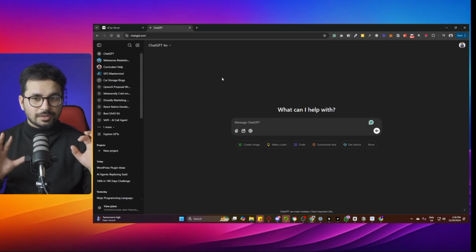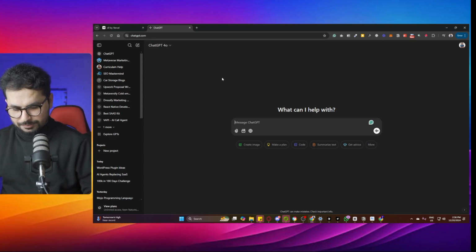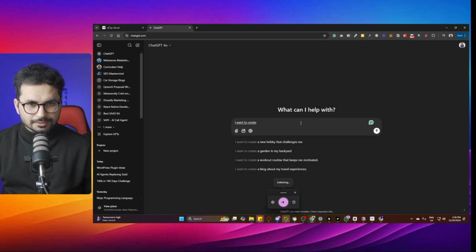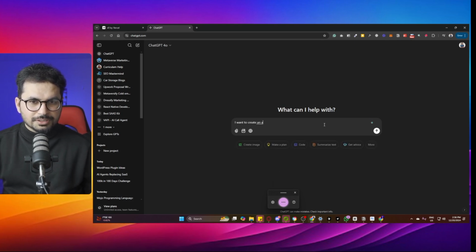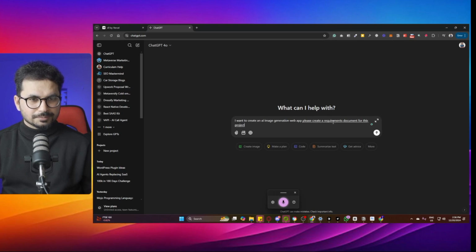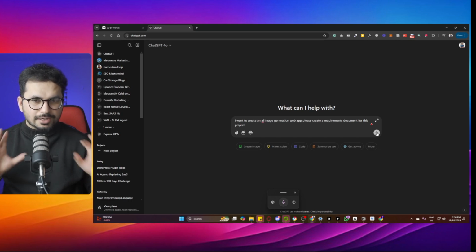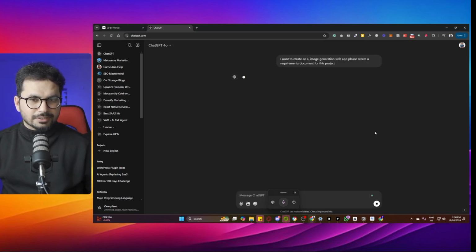Let's just choose one idea. So let me ask it: I want to create an AI image generation web app. Please create a requirements document for this project. That's it. I just took a random idea and put it in here. So I'll click enter, and now it will create some content for me.